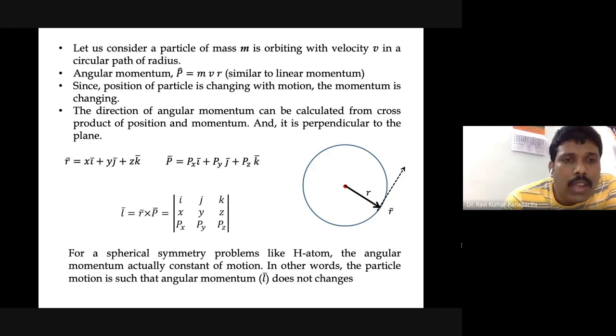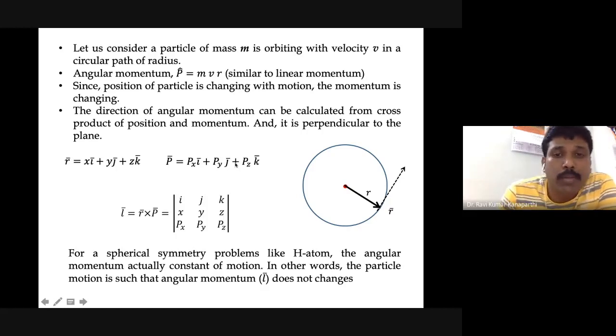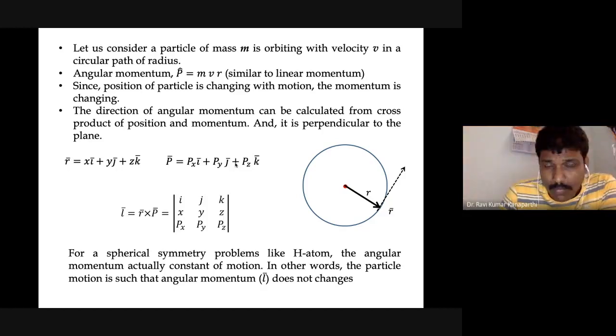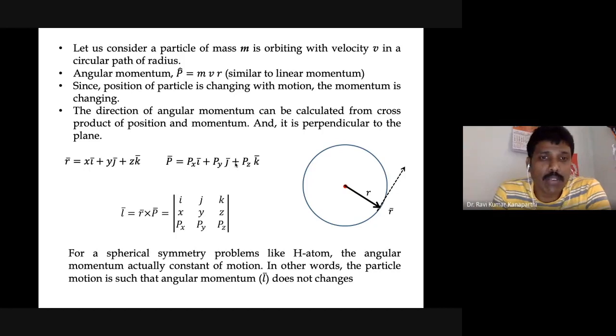Here r is a position vector, given as x i bar plus y j bar plus z k bar. The linear momentum vector is given by p x i bar plus p y j bar plus p z k bar. The cross product of these two will give you the angular momentum components.